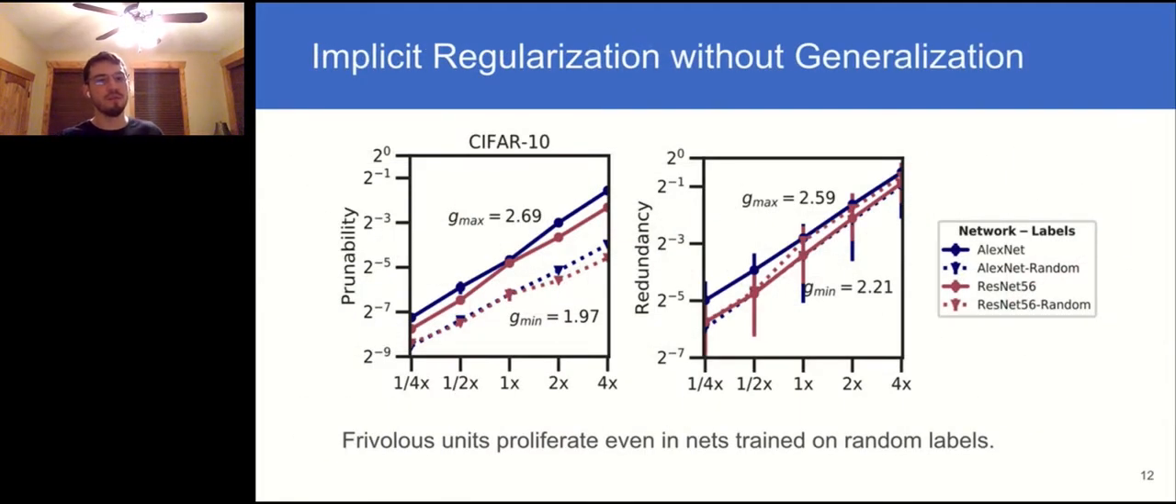Next, we know that frivolous units by definition are a result of implicit regularization. But how does this relate to generalization? As it turns out, they tend to increase with G greater than 2, even with AlexNets that we looked into, as well as ResNet 56s, trained on random CIFAR10 labels, where there's no meaningful generalization happening. This shows here that implicit regularization doesn't imply generalization, and that the formation of these units, even with G greater than 2, doesn't just depend on regularities in the dataset.